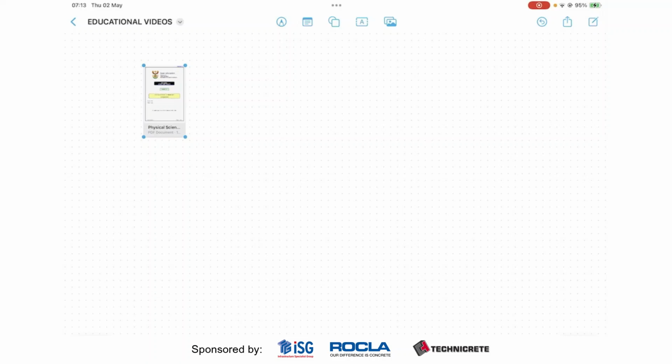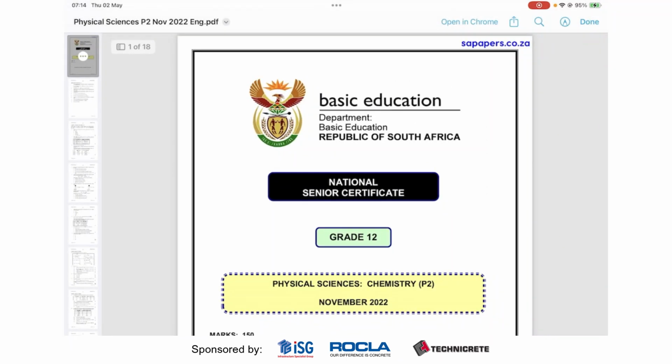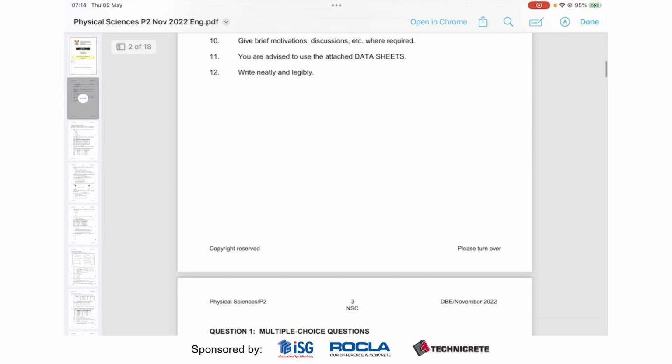Okay, hello everyone. Today we'll be looking at some grade 12 past papers. We'll be looking at the DBE November 2022 Physical Sciences paper 2 for grade 12. So that's the chemistry paper. This is the paper here.